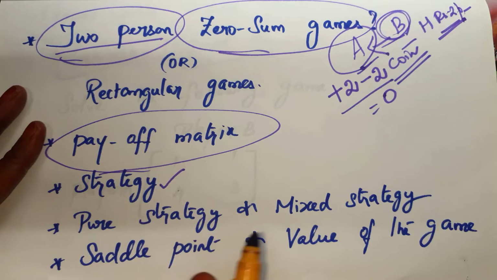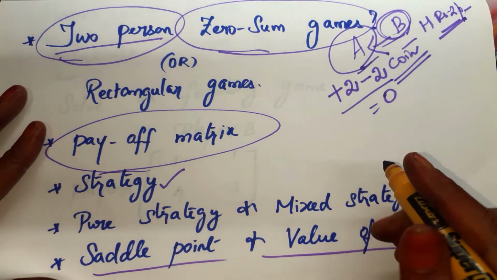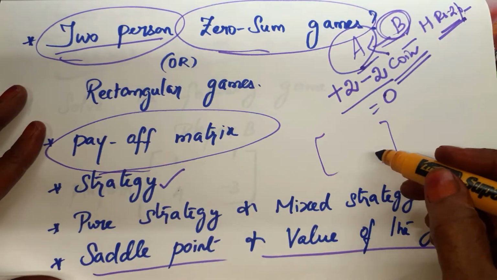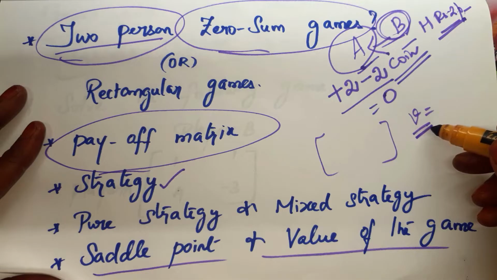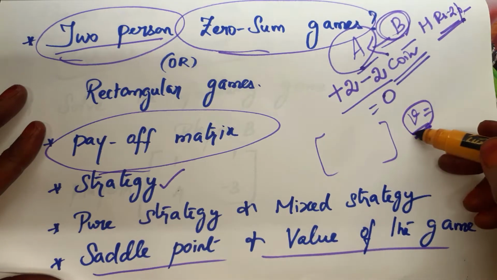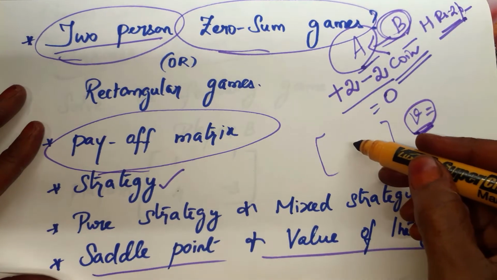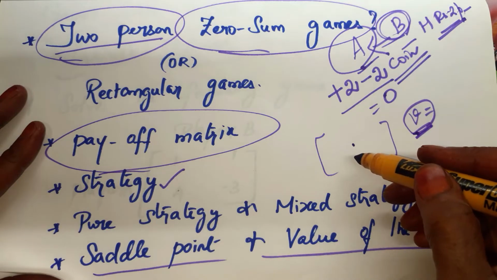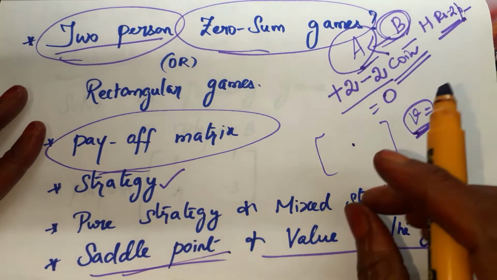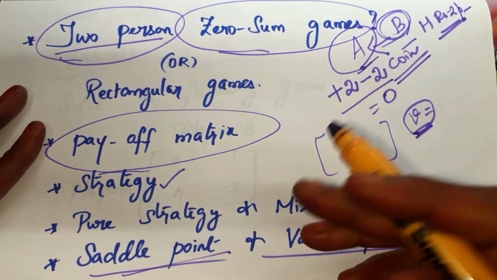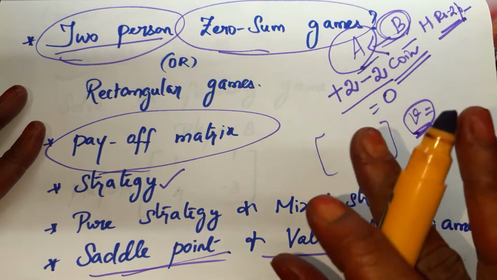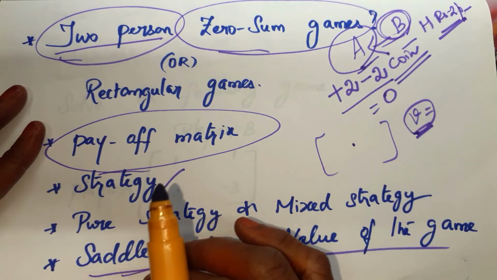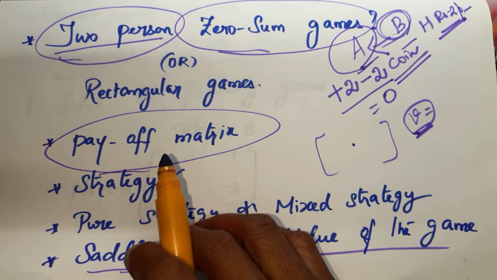Next is the saddle point and the value of the game. These two only we will find. For example, if a matrix is given, from that you have to find the value of the game. The notation for the value of the game is V, and where this value lies in the matrix, in which place it lies, that is called the saddle point. In the cell where the value of the game is, we state its position, the row and the column number, and that is the saddle point.